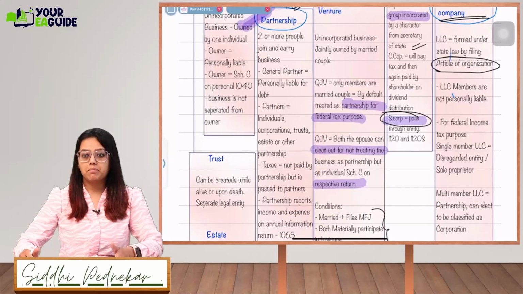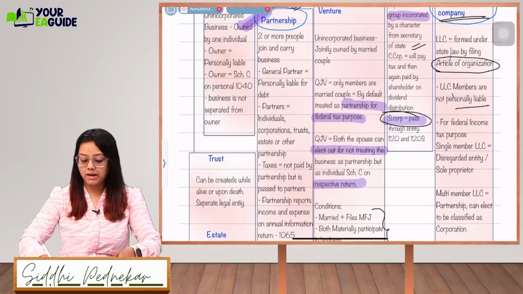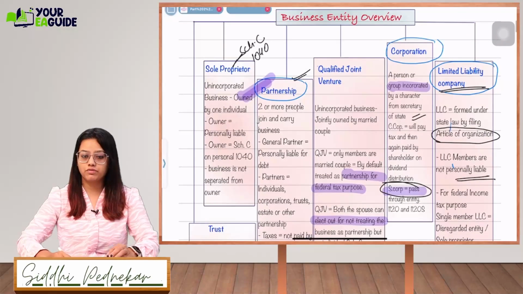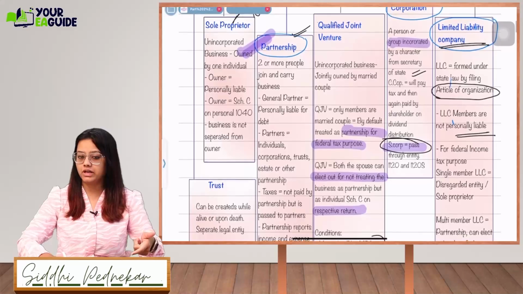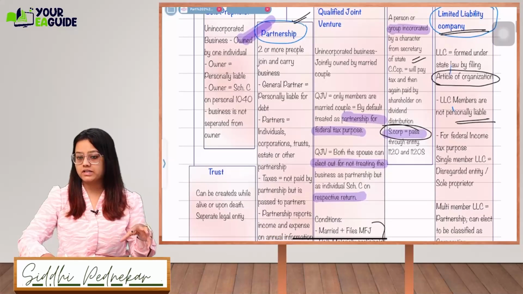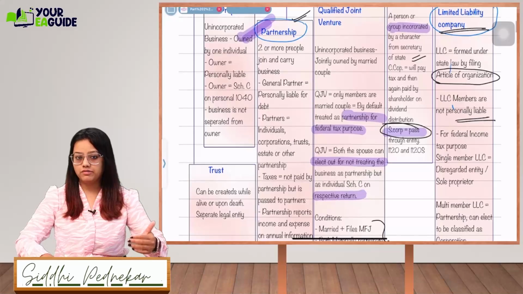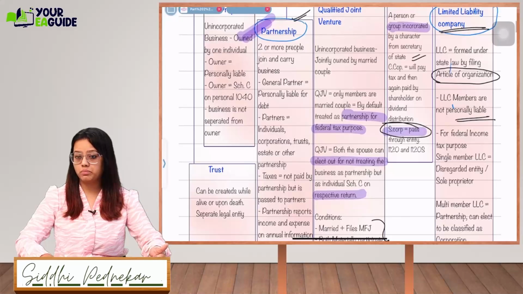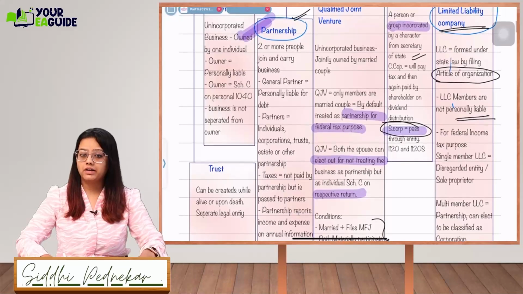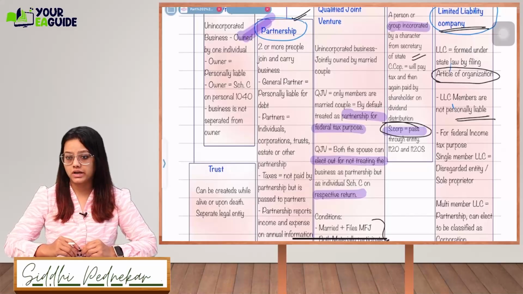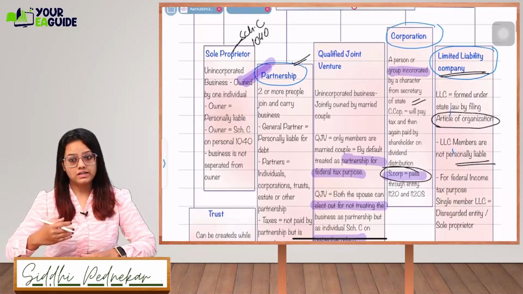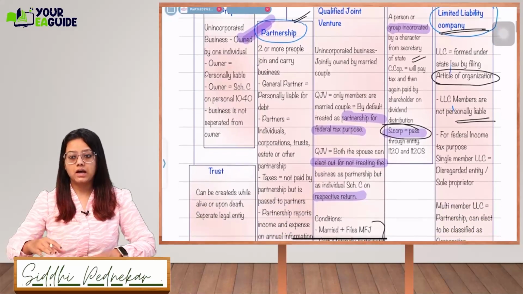Now, LLC members will not be personally liable. As you see in the partnership firm, we have a general partner and we have a limited partner. The general partner is someone who will be personally liable. Even for the payment of debt, if the partnership firm is not able to repay it, the general partner will be personally liable for all those debts. But in case of LLC, all the members are not personally liable.